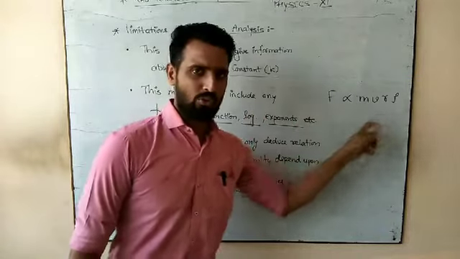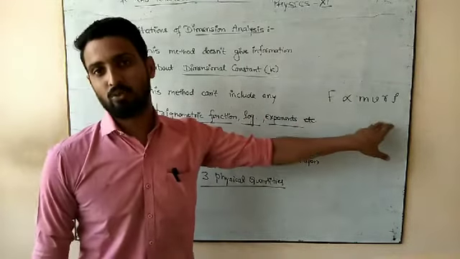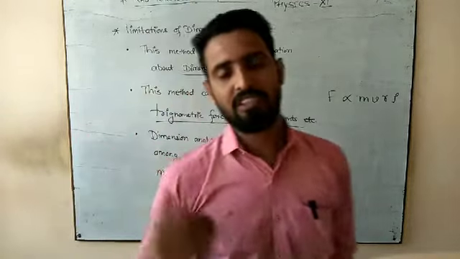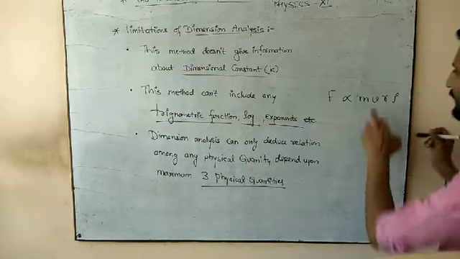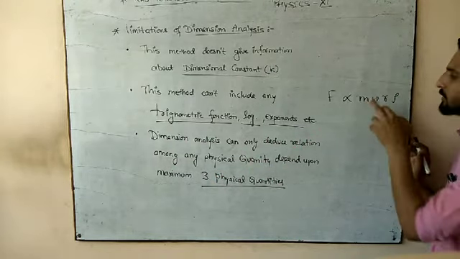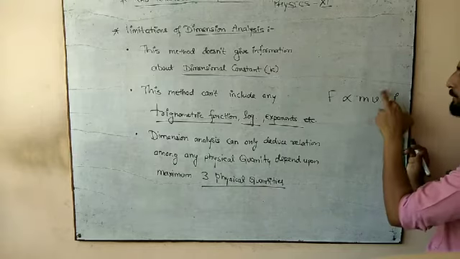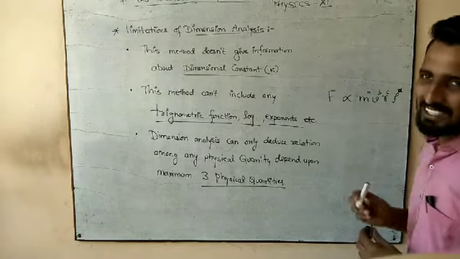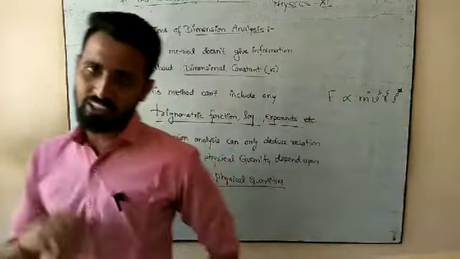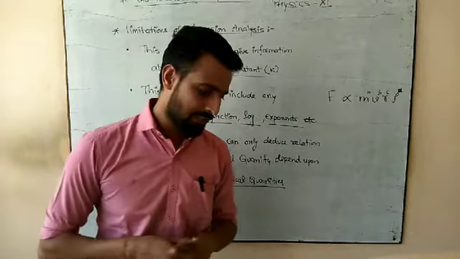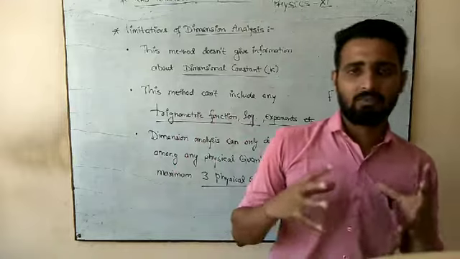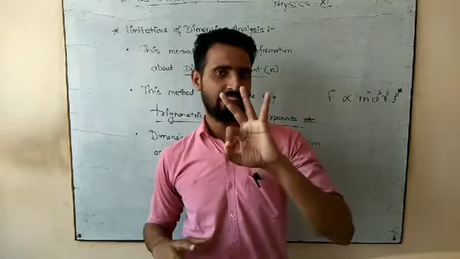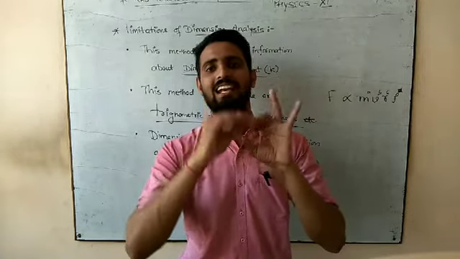If it is so, then with the help of dimension analysis I can't do that. Why? Because if it depends upon more than 3 physical quantities, it would have 4 exponents, meaning you would have 4 different unknown powers A, B, C, D. In the general mathematical expression that we have dealt with up to now, all the physical quantities depend mostly upon the three fundamental quantities: mass, length and time.